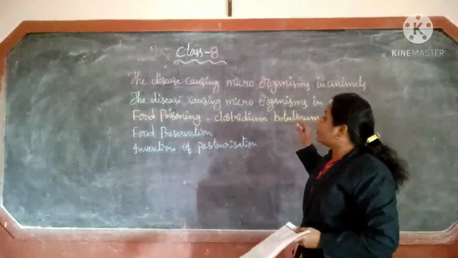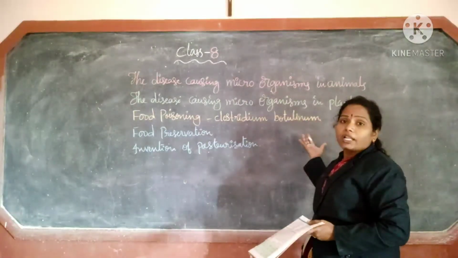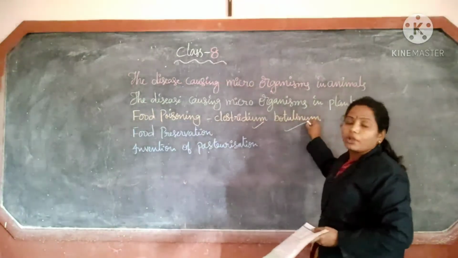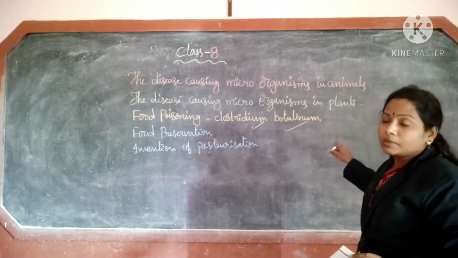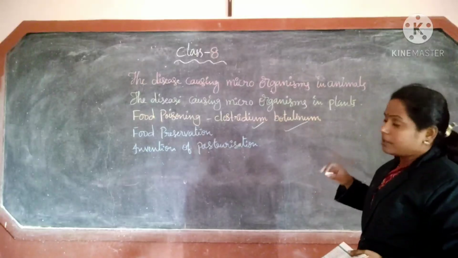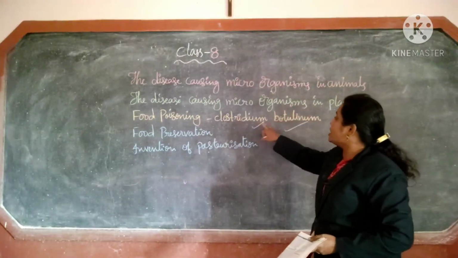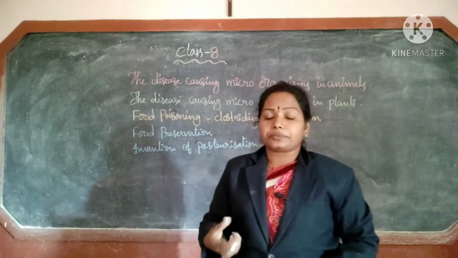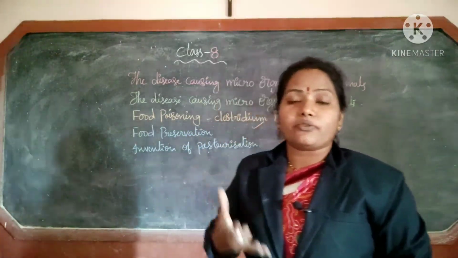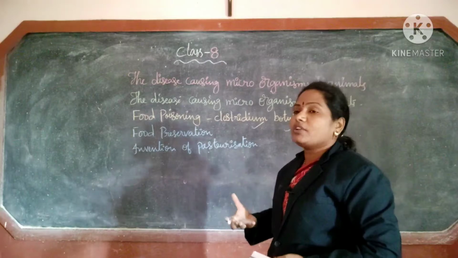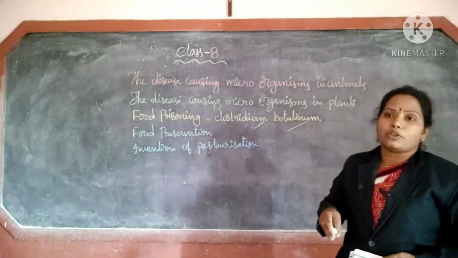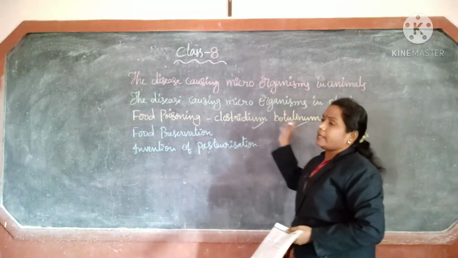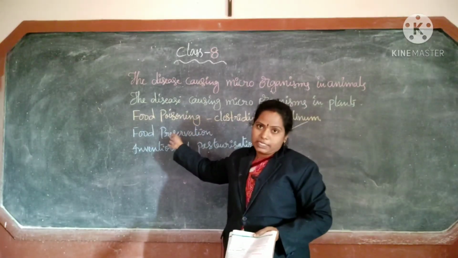When the food spoils, that is, when the microorganism Clostridium botulinum present in the food spoils it, it releases toxins into the food materials. When that toxic food is consumed by human beings, they may be hospitalized and treated in hospitals.